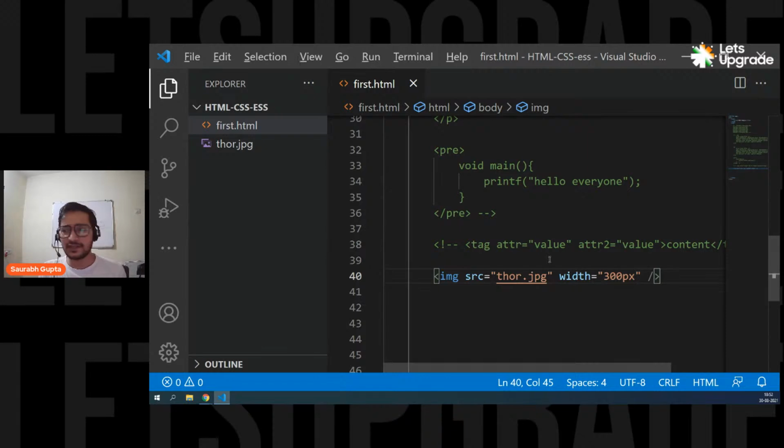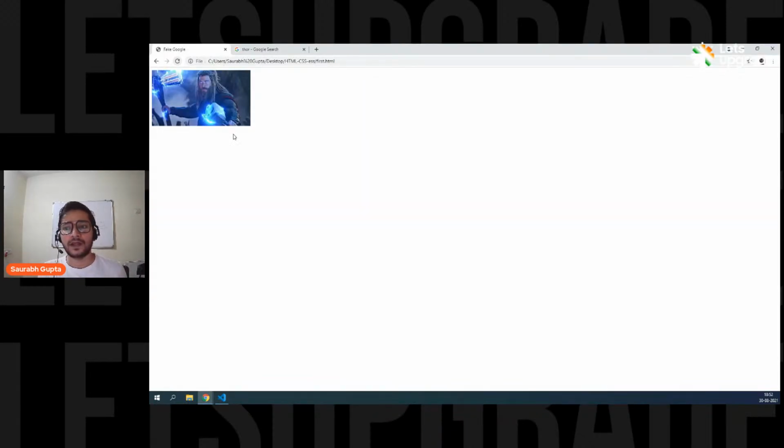And what is happening now? Now the image's width is 300 pixels, but the height got adjusted automatically, and that's the best part, right? You simply give width, height will get adjusted automatically. So either try to give width or try to give height, and the other one will automatically adjust. Don't give height and width both, because if you don't know the correct ratio, it will be a problem.